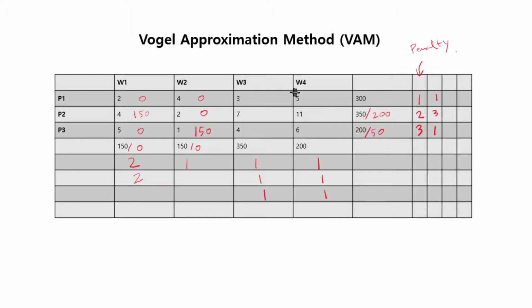But for these, I now have to calculate the new penalty. All right, 3 and 5, that's just 2. 7 and 11, that's 4. 6 and 4, that's 2. Okay, so it means that 4, since that's the maximum penalty, you have to fill in this one. Okay, so put 200 here because that's the maximum you can give to warehouse 3. 350 minus 200 would be 150. And 200 minus 200 would be 0. So that means this is 0.